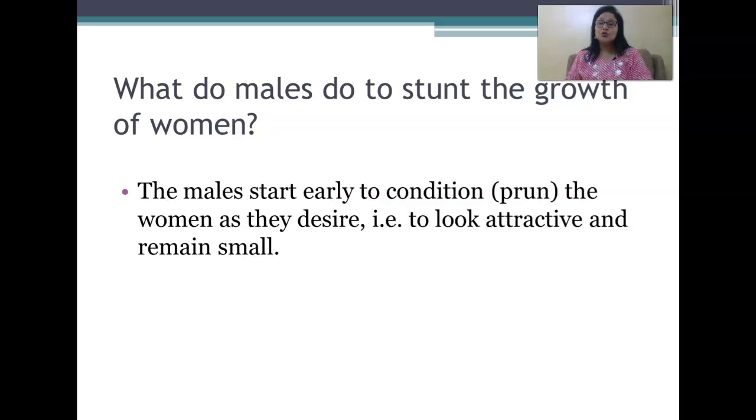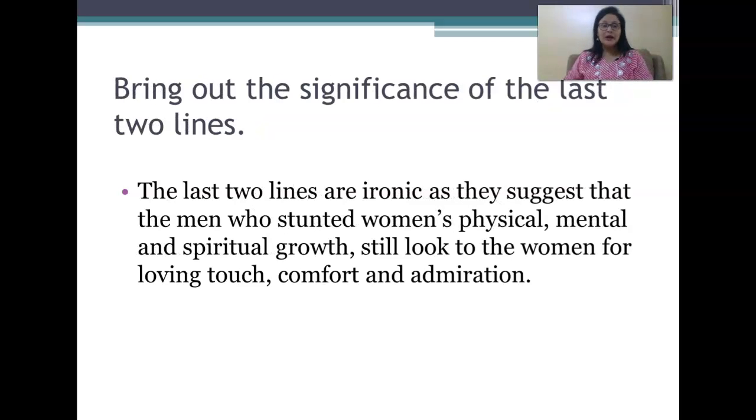What do males do to stunt the growth of women? The males start early to condition, into brackets prune, the women as they desire, that is to look attractive and remain small. Bring out the significance of the last 2 lines. The last 2 lines are ironic.